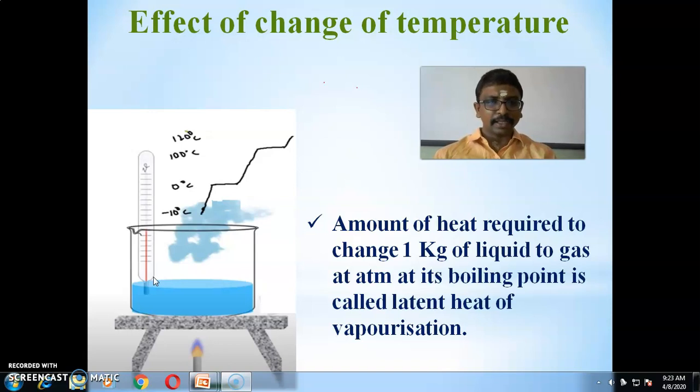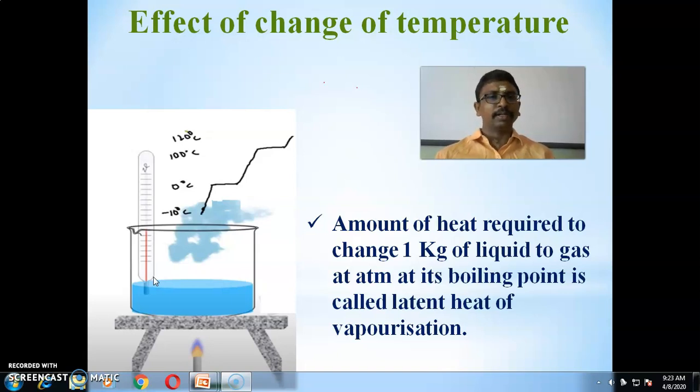Let me compare the two, latent heat of fusion and latent heat of vaporization. The amount of heat energy required to change 1 kilogram of solid to liquid at atmospheric pressure at its melting point is known as latent heat of fusion.